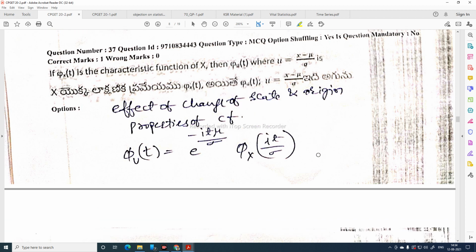Characteristic function of x is phi x of t, then phi u of t, where u is equal to x minus mu by sigma.